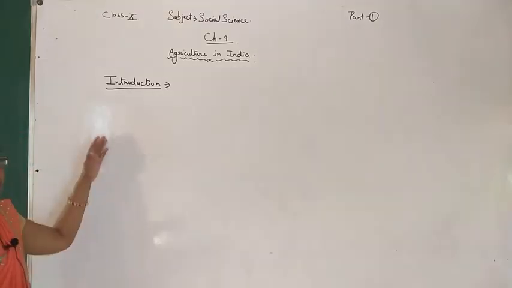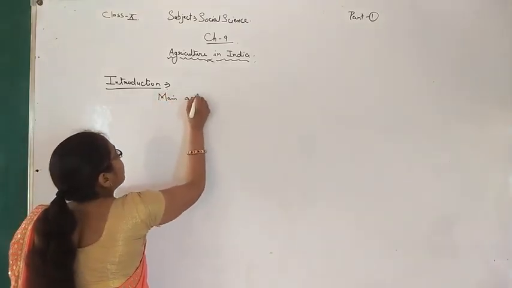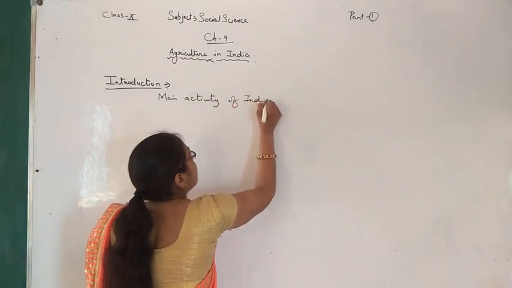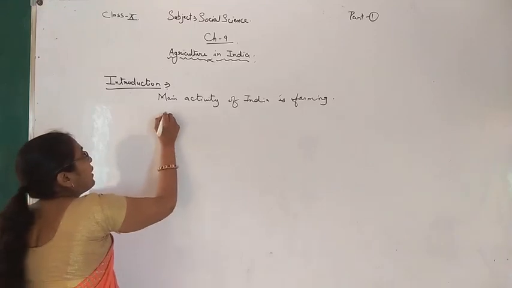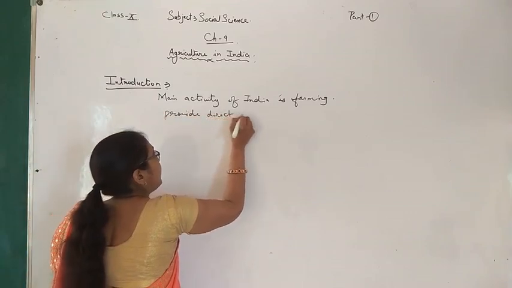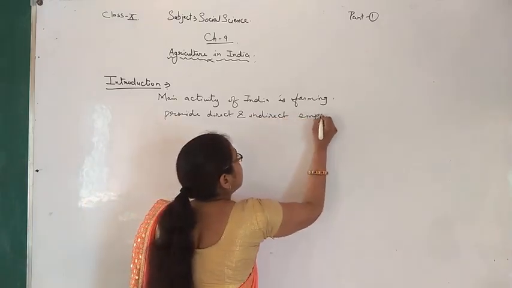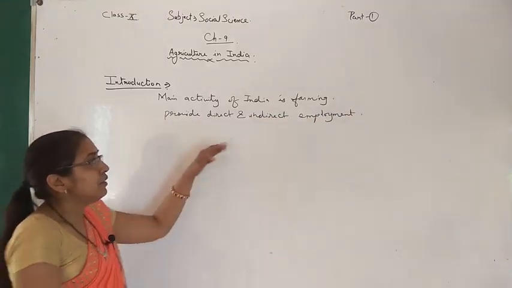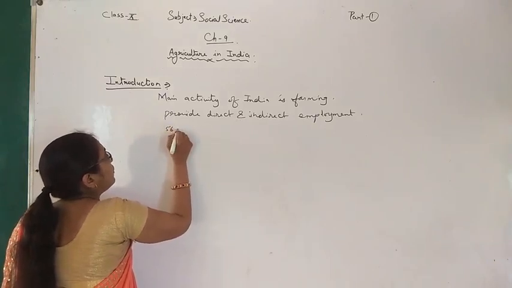Now we are going to see the introduction. So first, the main activity of India is farming. It provides direct and indirect employment.